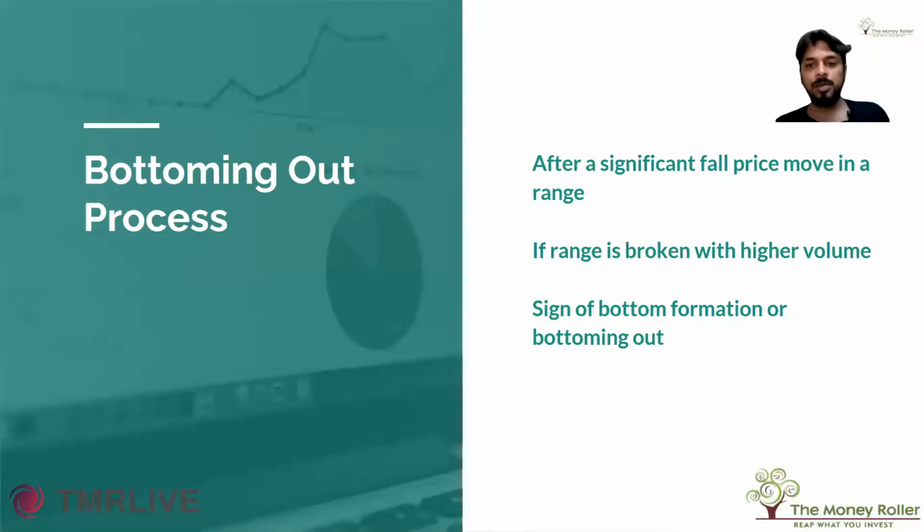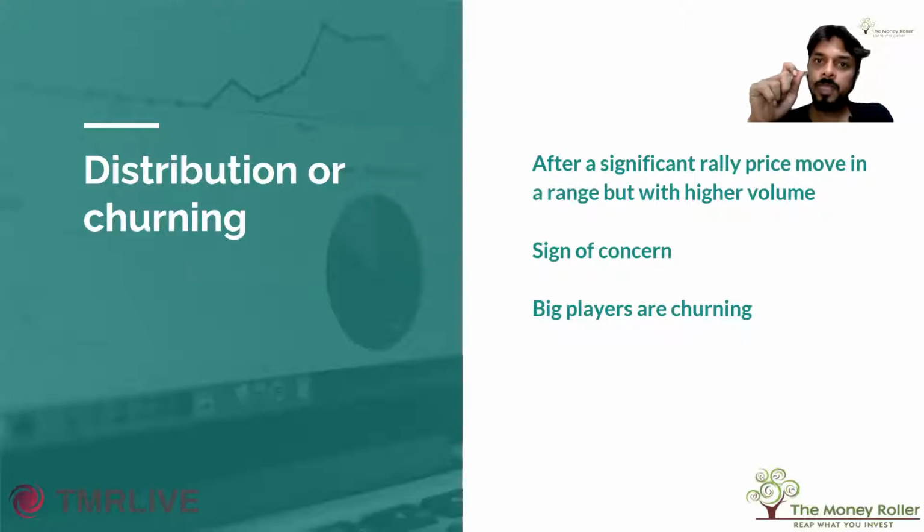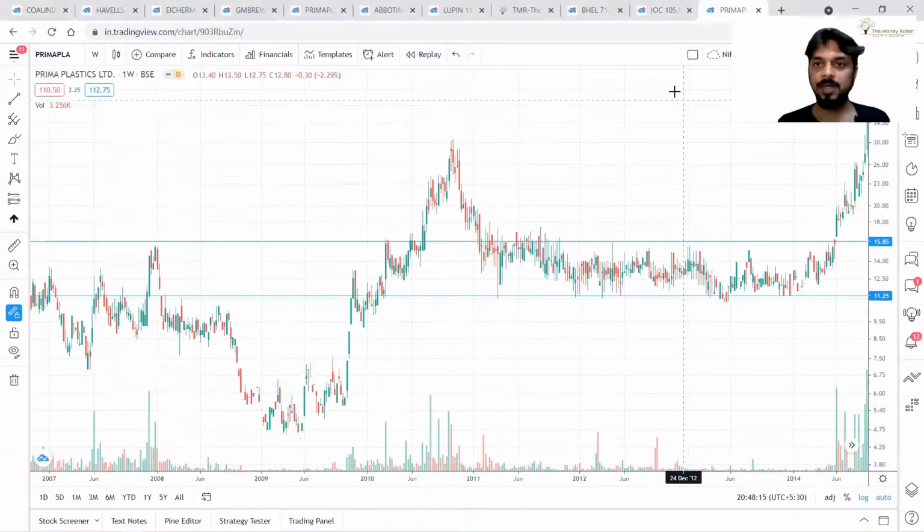Now, like bottoming out, there is one more principle, distribution and churning, which can tell you whether prices are going to top out or not. I'm not telling you that it will give you 100% reversal points, but you may find the distribution zone, churning zone, or top out zones. One of the signals volume can give you. Now, for that, have a look at this chart.